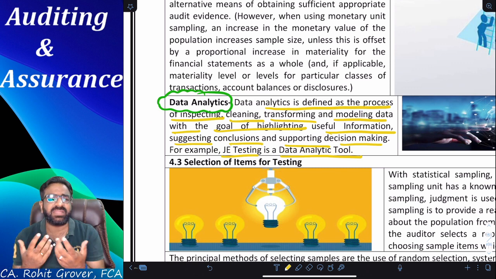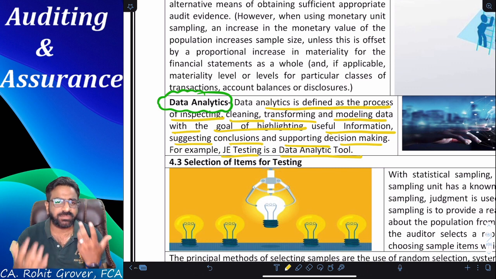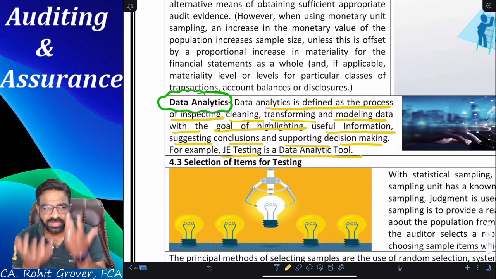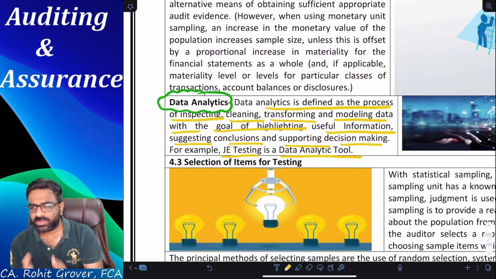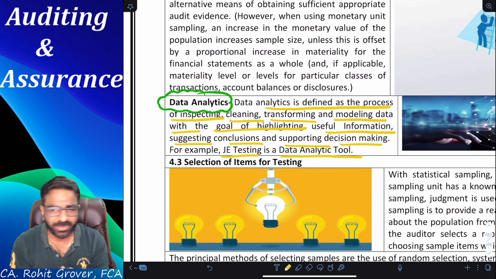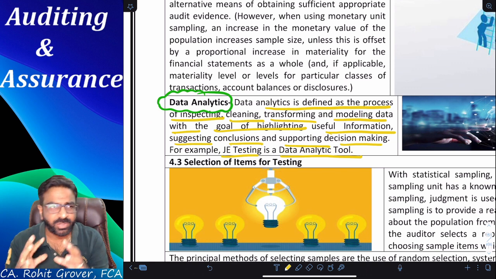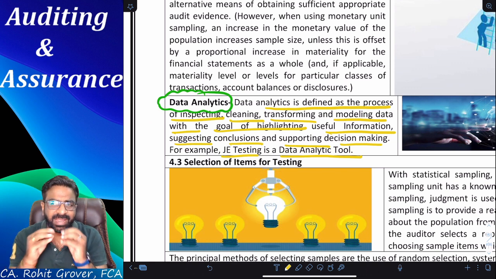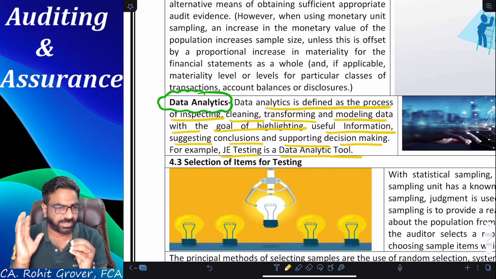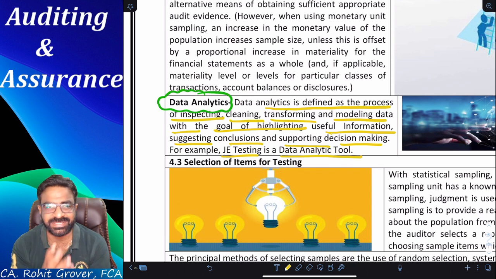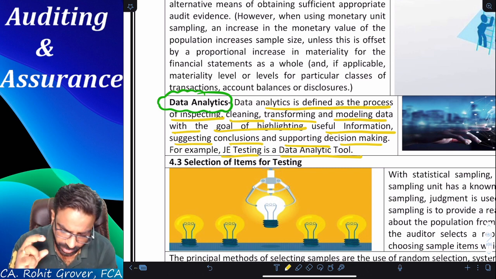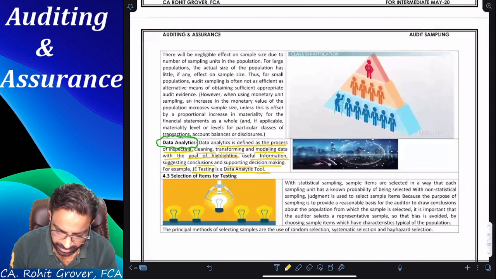So basically, data analytics is a tool which helps you in filtering the data in such a manner that you will come to know which one is material data and which one is immaterial data, and you will get the more useful information and the useless information will be filtered. So can I say that it saves your time, effort and energy? Yes or no? Does it save your time, effort and energy? Answer is yes. So this was the small topic which we were left with in data analytics.